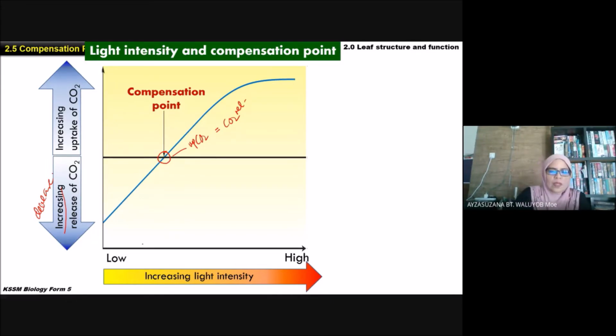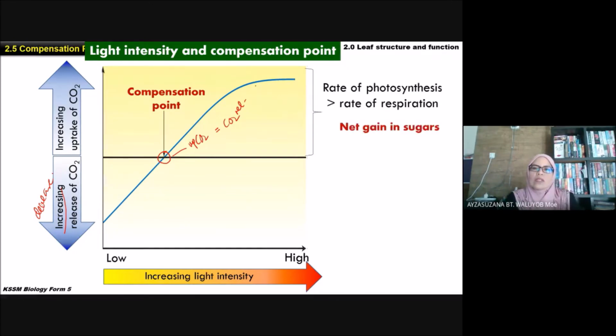Here lah. Maksudnya semakin cahaya meningkat, semakin tinggi kadar photosynthesis. So at this time, carbon dioxide needs to be absorbed from the atmosphere to compensate the rate of its usage in photosynthesis. So here, the rate of photosynthesis is more compared to the rate of respiration. So net gain in sugar, right?